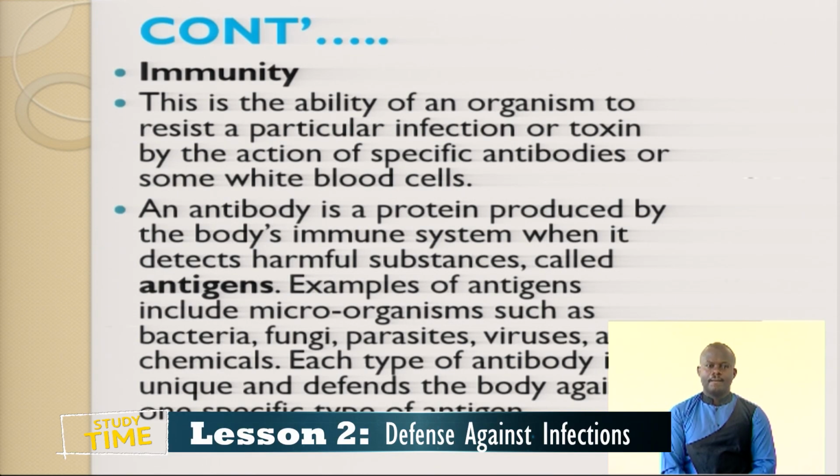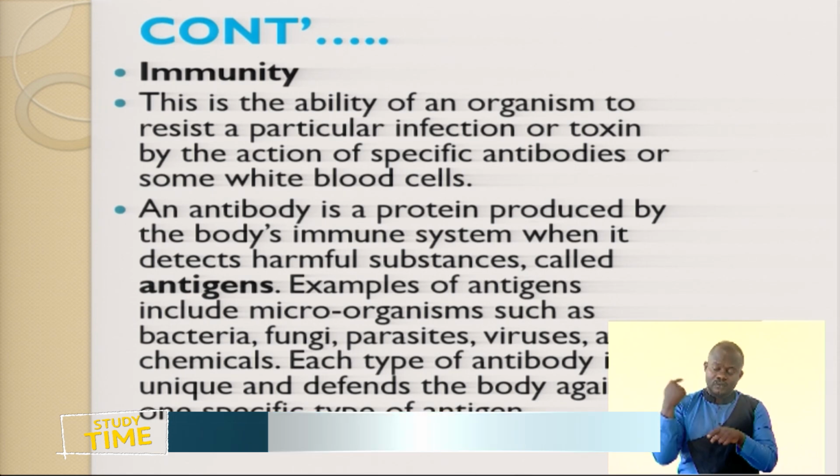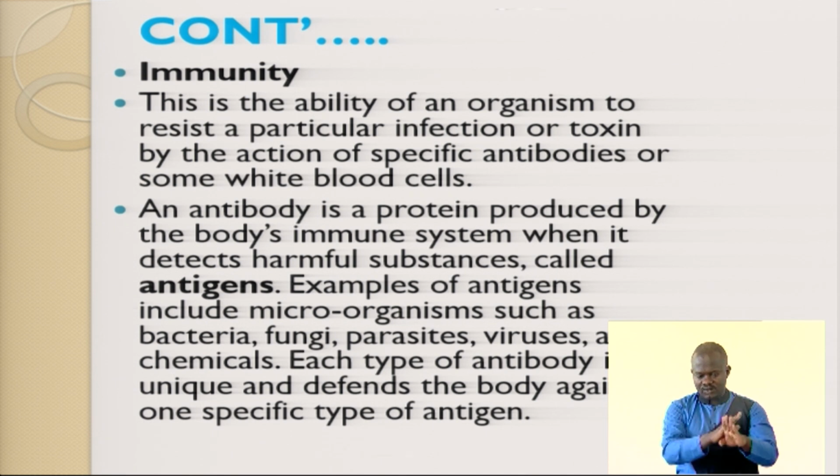Let's talk about the immune system. As I talked about, the immune system is the ability of an organism to resist particular infections or toxins by the action of specific antibodies or some of the white blood cells. Then, what are antibodies? These are proteins produced by the body's immune system when it detects harmful substances.